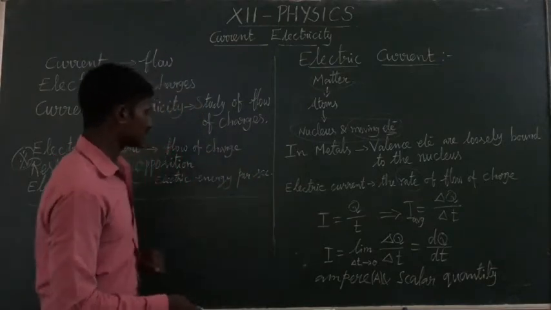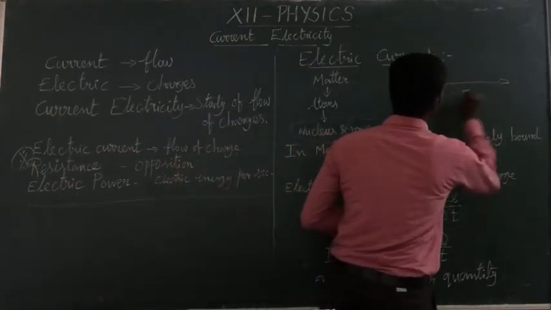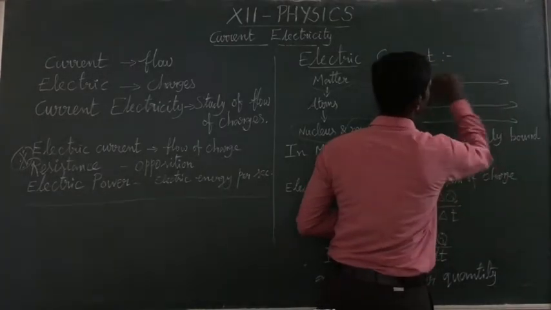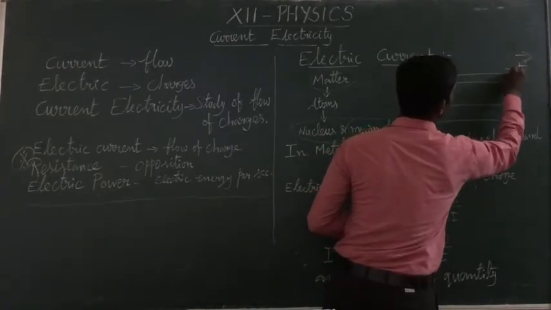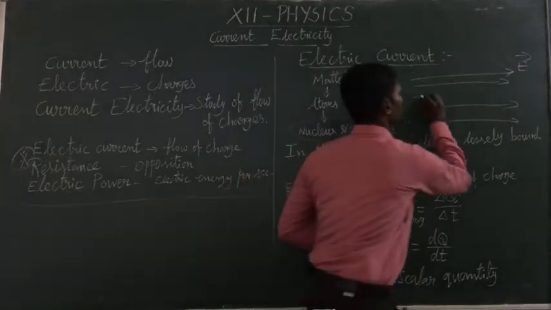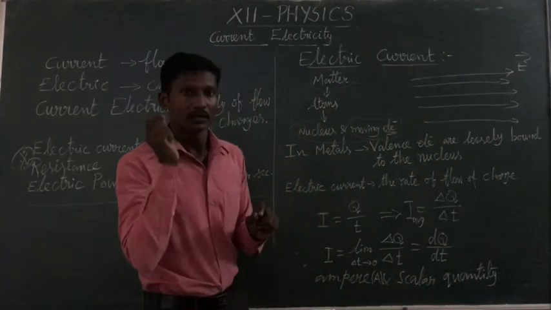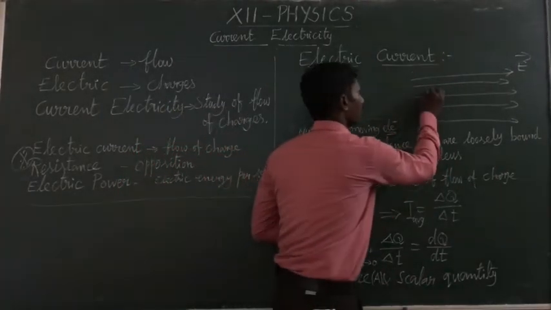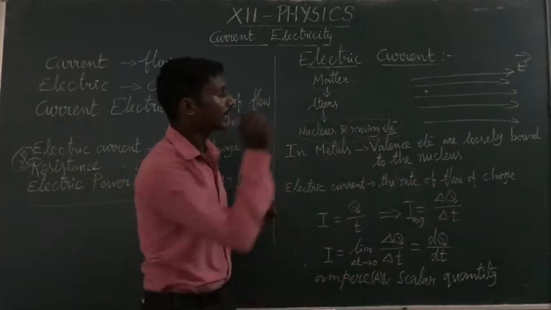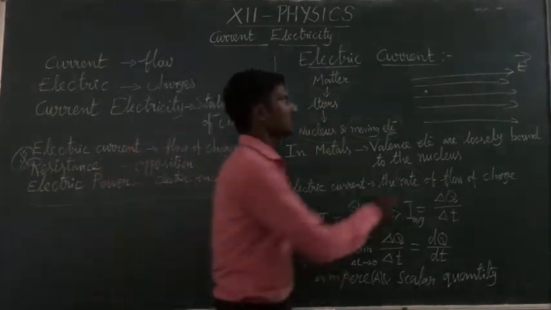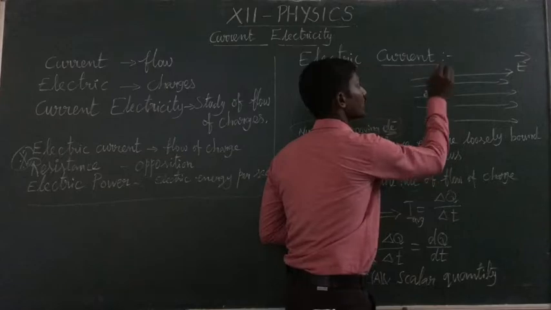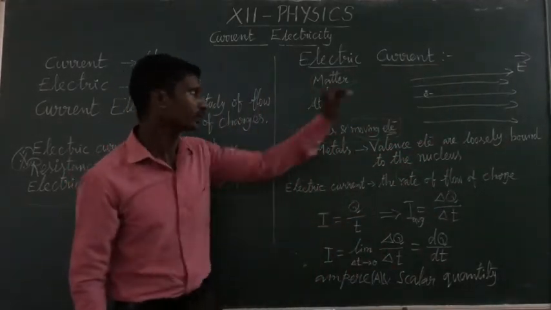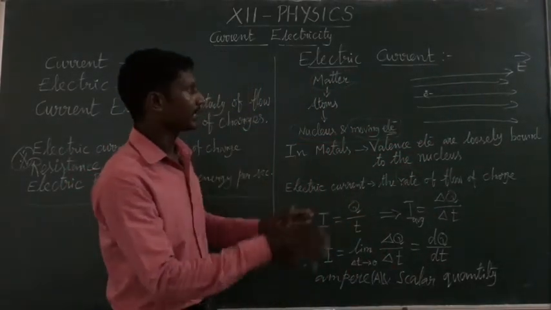In the first unit, we studied the uniform electric field. In a uniform electric field, I put a charge, an electron, a negative charged particle.